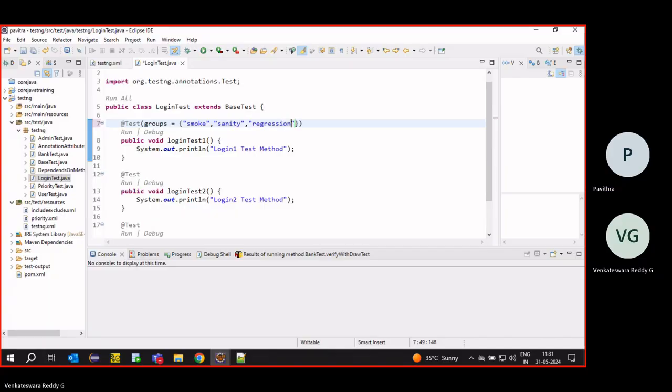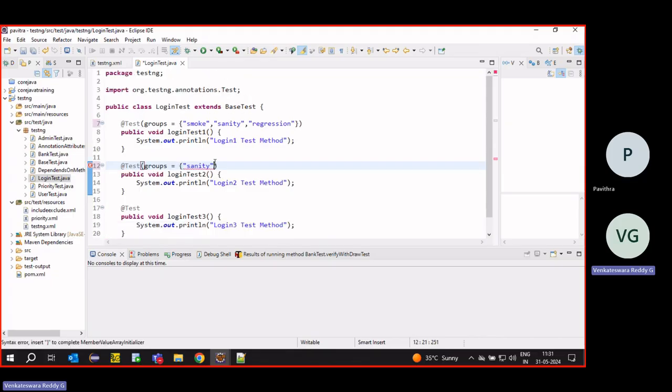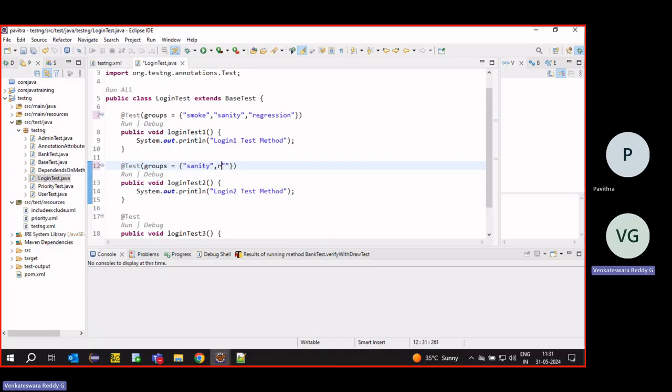I can add this test case only to sanity if I want. If we want regression, it means every test case, so we have to add regression for all.